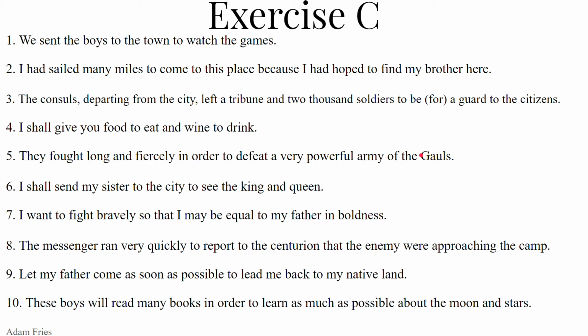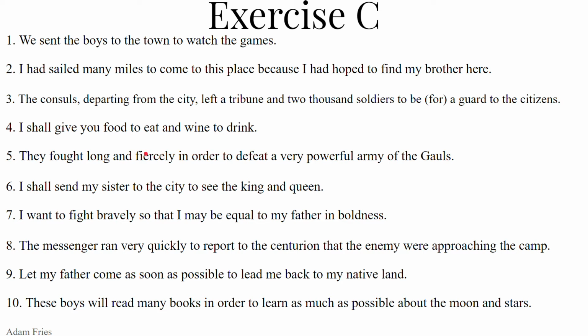It's an army of the Gauls. You can say a very powerful Gallic army or an army of the Gauls. So you can say exercitum Gallorum potentissimum, exercitum potentissimum Gallorum, or exercitum Gallicum potentissimum. So we have secondary sequence followed by the imperfect subjunctive. Optime.